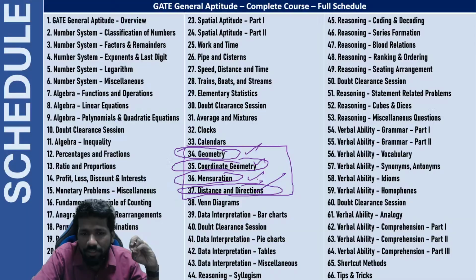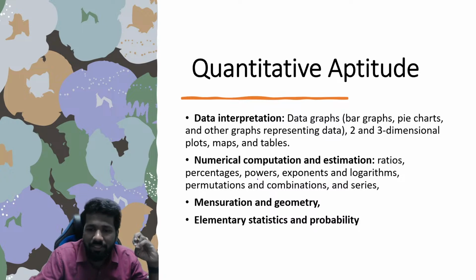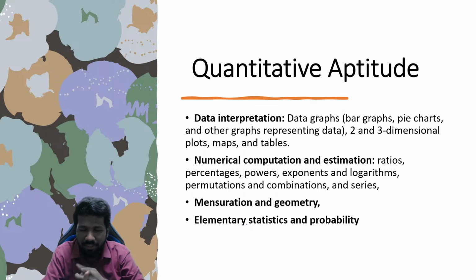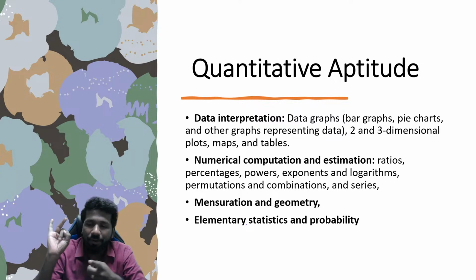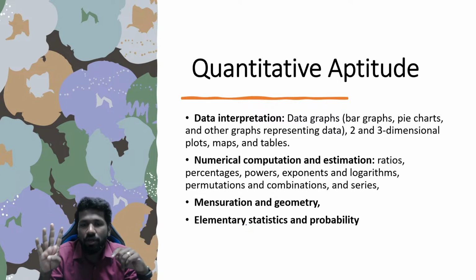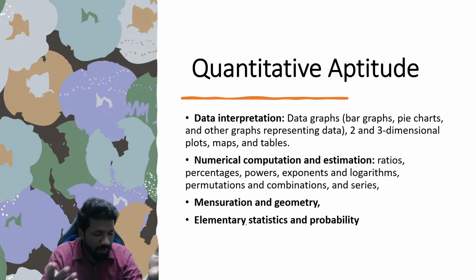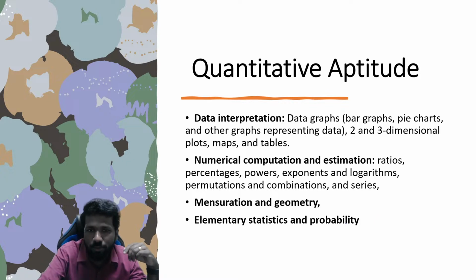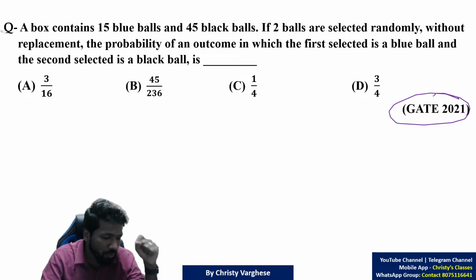So then comes elementary statistics and probability. In elementary statistics and probability there are different subtopics. Averages, arithmetic mean, geometric mean, harmonic mean, standard deviation, variance, etc. Or cumulative frequency, that also is needed sometimes. And probability as a separate area also. For probability, I'll give you one example from the GATE 2021 paper.